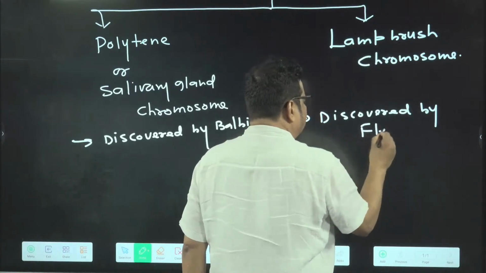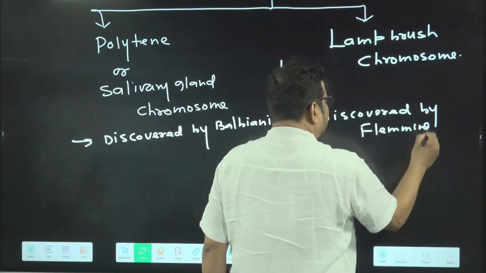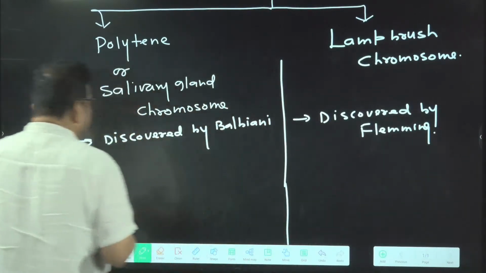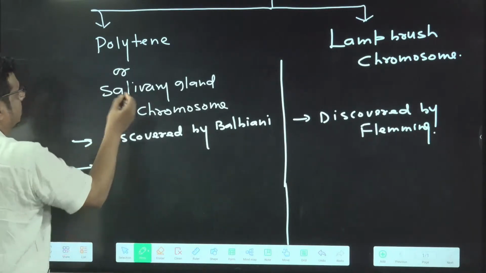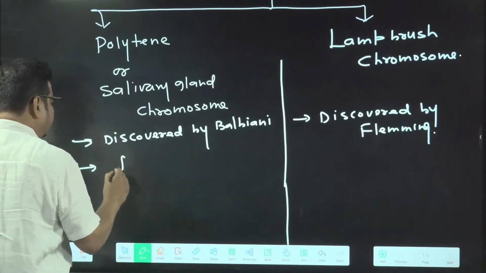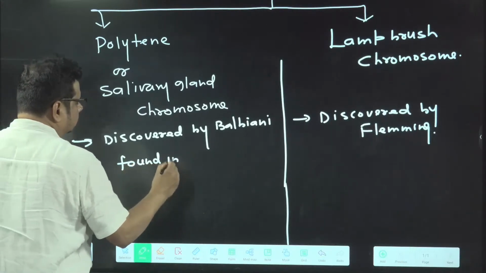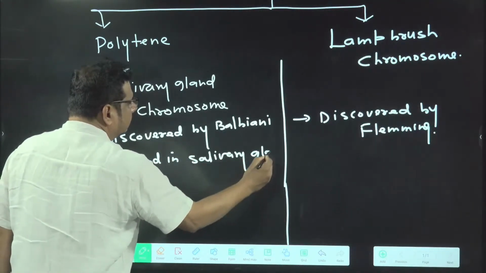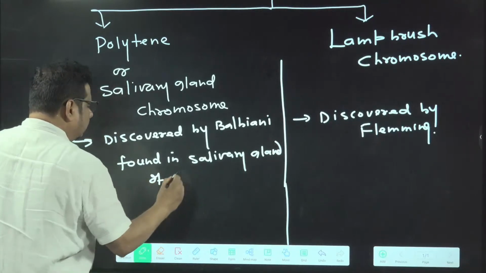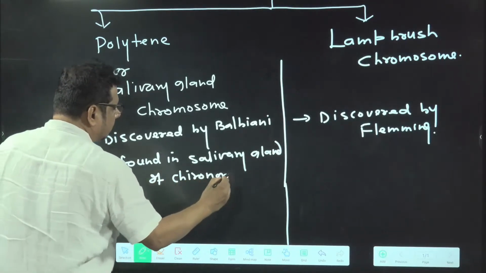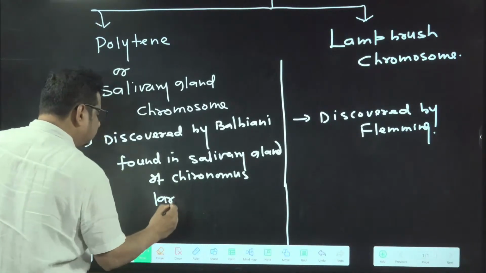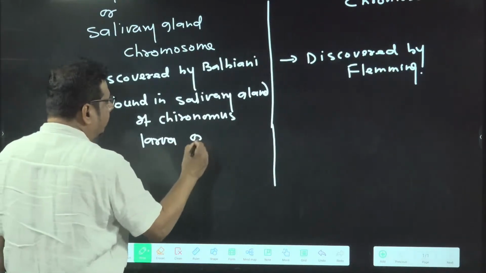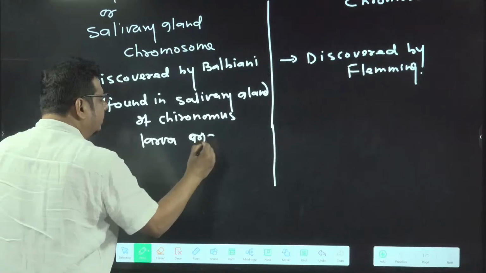I am going to say only that information from where there is a possibility to ask the question. Second thing, these polytene or salivary gland chromosomes are found in the salivary gland of Chironomus larva, and Drosophila.